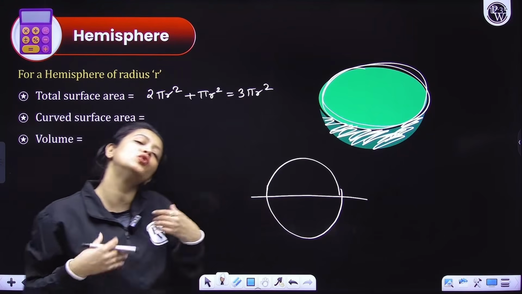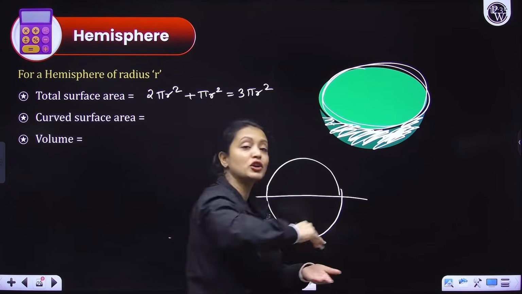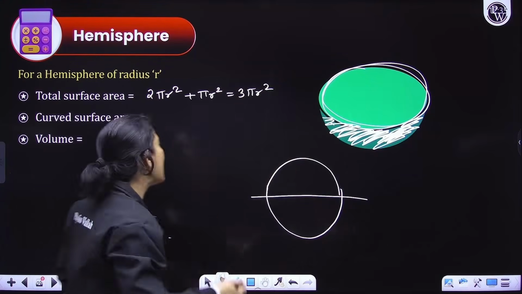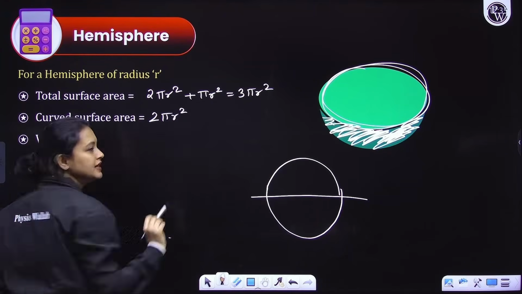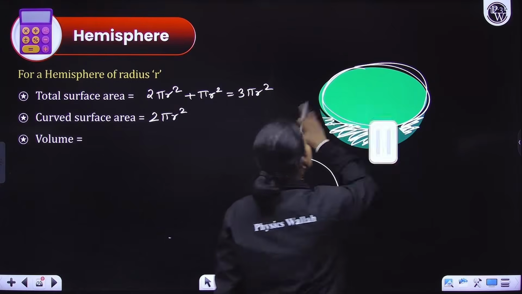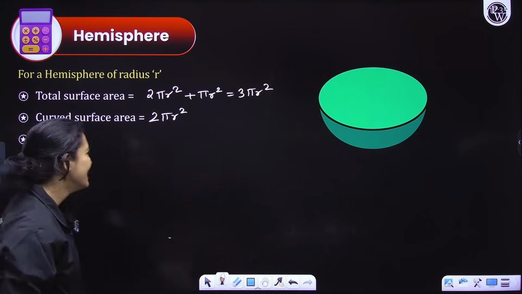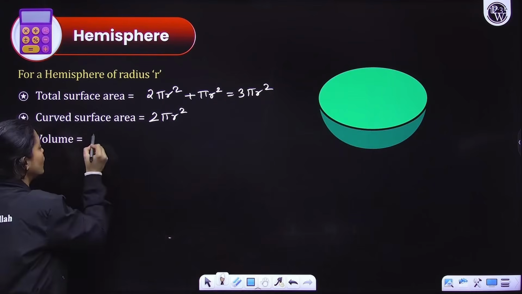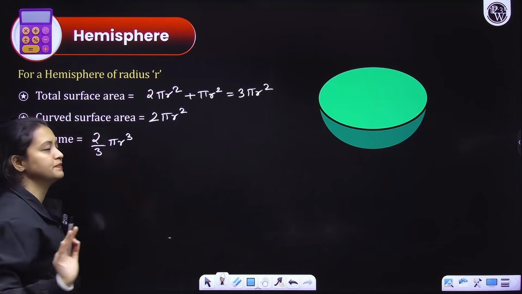But when you are talking about only curved surface area, you'll only be thinking about this part. You'll not be thinking about the circular base, so that would be 2 pi r square only. Understood? Now the volume of hemisphere would be half of the volume of a sphere. That's very obvious, right? So half of the volume of the sphere would be 2/3 pi r cube. That's it.